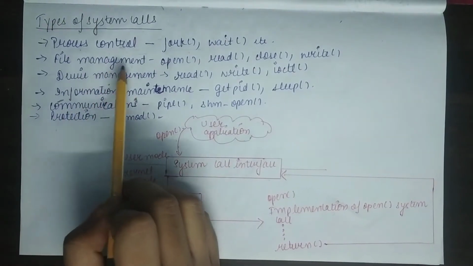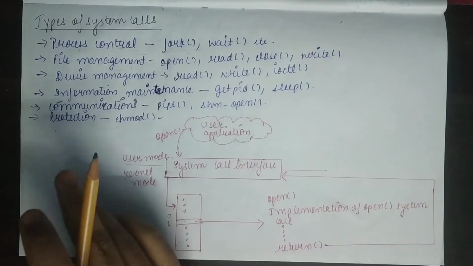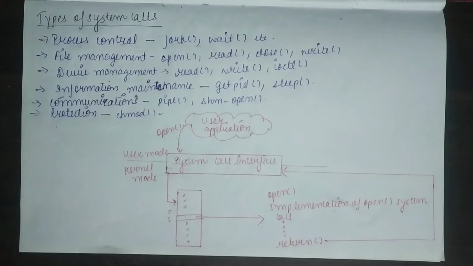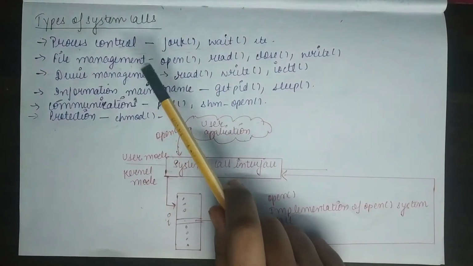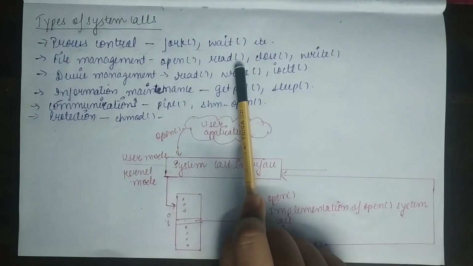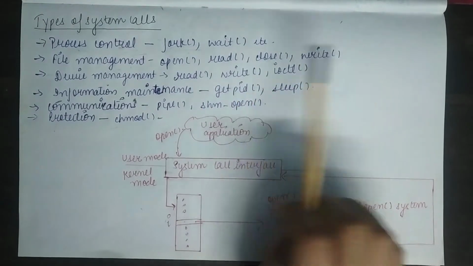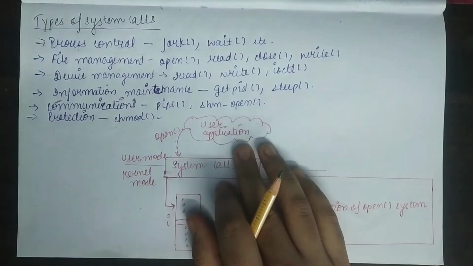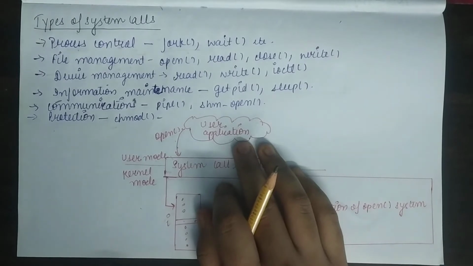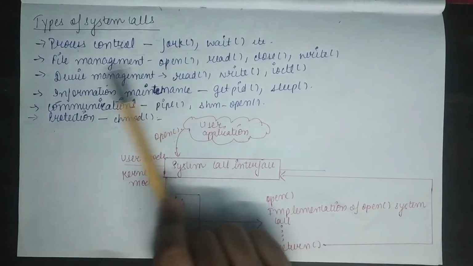Now the next one is file management. As in the last lecture, we discussed a program that copies data from a source file to a destination file. First of all, you need to open that file, and once the source file is opened, you read data from it, and then you write it into the destination file. Once the copying is done, you close both files. So the system calls related to creating a file, deleting, opening, closing, reading, and writing all fall under the category of file management.